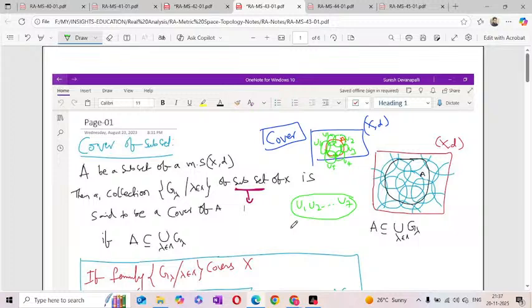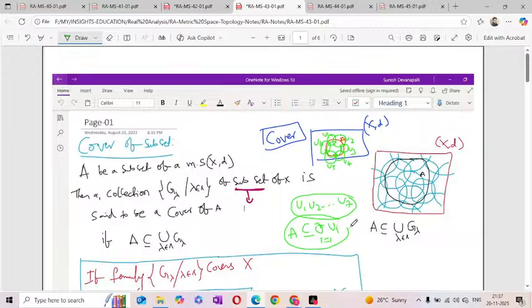So A is a subset of the union of Ui for i equal to 1 to 7. Simply, the sets U1 to U7 cover the set A. Okay, so this is the light observation of the cover.